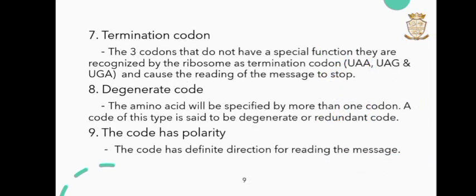Seventh one, termination codon. The three codons that do not have an amino acid function are recognized by the ribosome as termination codons, that is UAA, UAG and UGA, and this causes the reading of the message to stop. Eighth one, degenerate code. An amino acid can be specified by more than one codon. A code of this type is said to be degenerate or redundant code. Next one, the code has polarity. The code has a definite direction for reading the message.